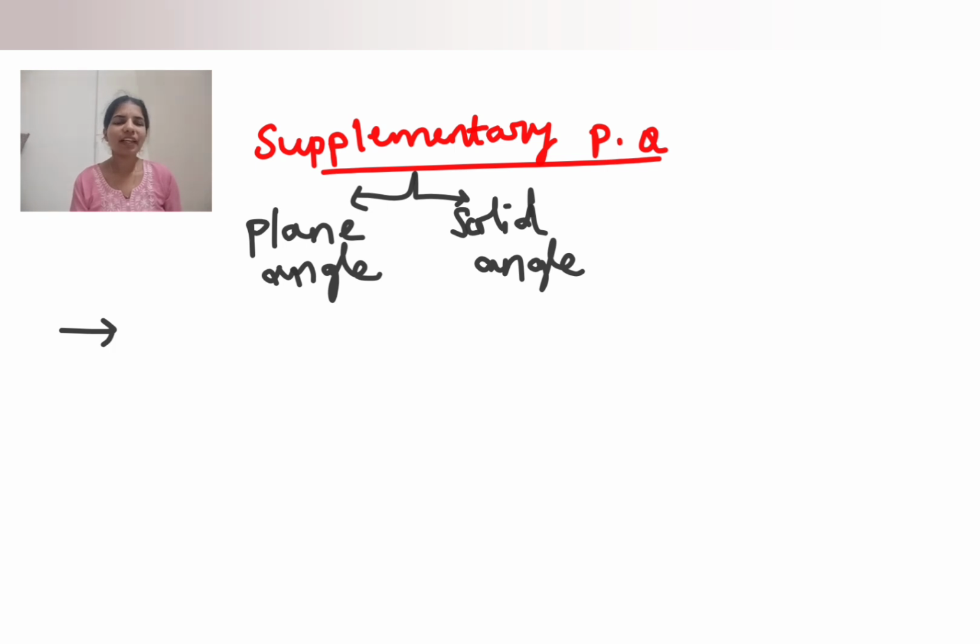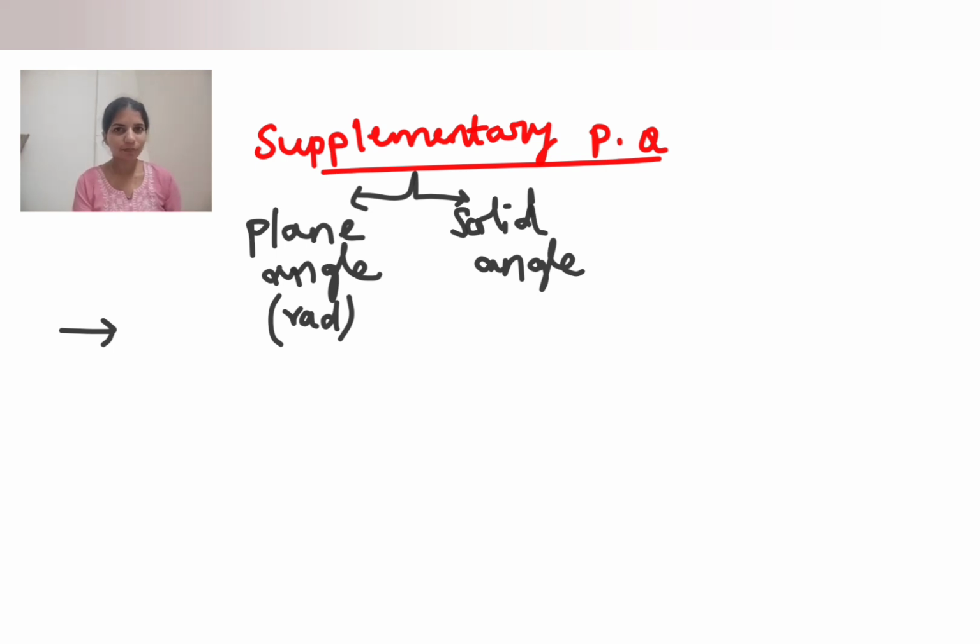First, we'll discuss plane angle. The SI unit of plane angle is radian. The unit symbol is rad. What is meant by radian? Radian is defined as the angle subtended at the center of the circle by an arc whose length is equal to the radius of the circle. Sounds difficult. Don't worry, let us discuss this radian in simple words.